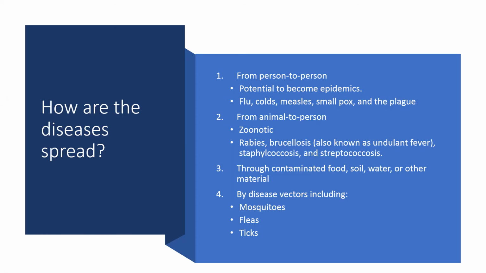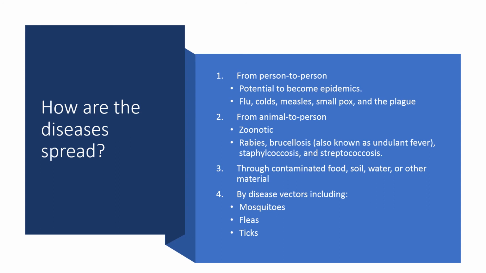How are diseases spread? This is not just for influenza or COVID-19, but in general on how infectious diseases spread. It can be from person to person. Usually from person to person, there is a much higher potential for that infectious disease to become an epidemic and also a pandemic. It's the same with COVID-19, or the flu, colds, measles and so forth, listed in the slide.